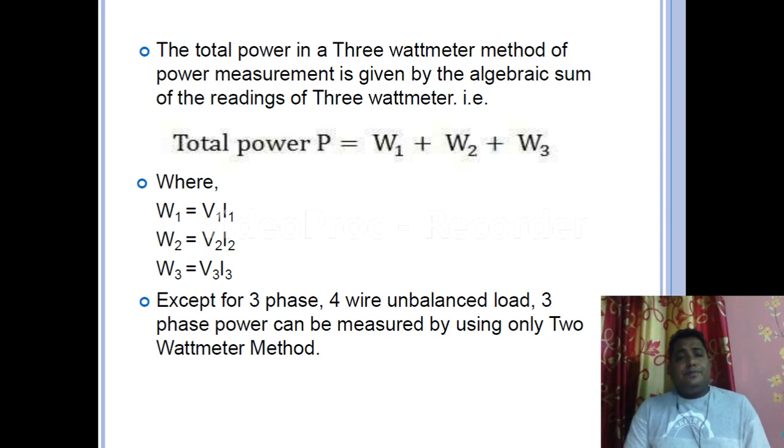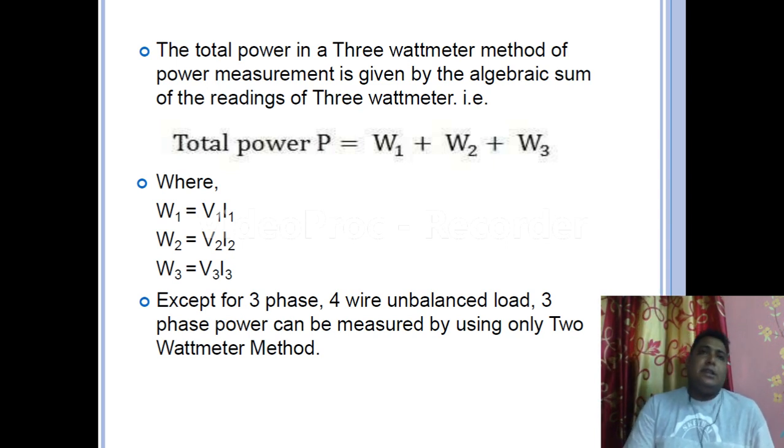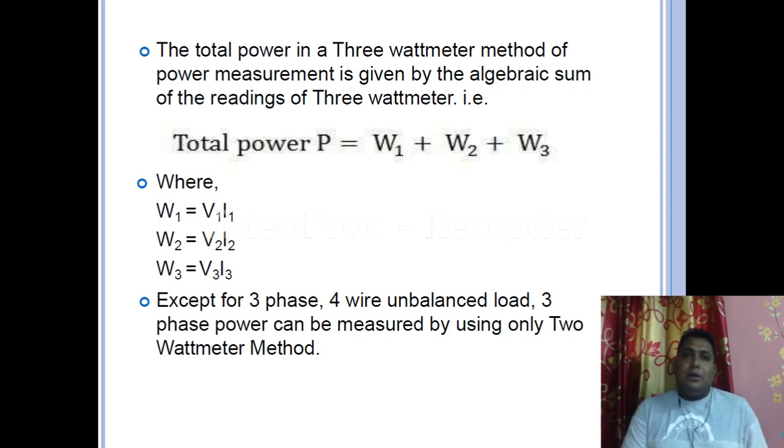Here, where we need a three phase four wire system, we basically use an unbalanced system, obviously. There we use the three wattmeter method. But at experimental level, in most cases, we use the 2 wattmeter method. So next we are going to do the 2 wattmeter method.